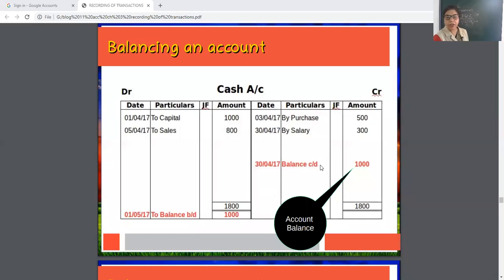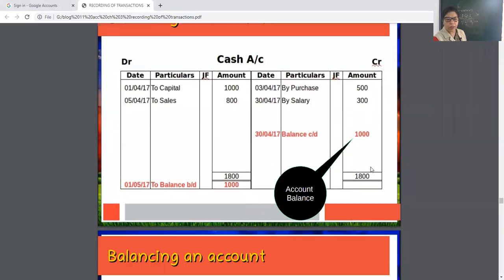Here CD or CF means carried down or carried forward 1000 rupees from 30th April to 1st May, brought down or beginning of 1000. So balance CD means the total balance remaining. Total of this side is 1800 and total of the other side is 800. So balance will be 1000.